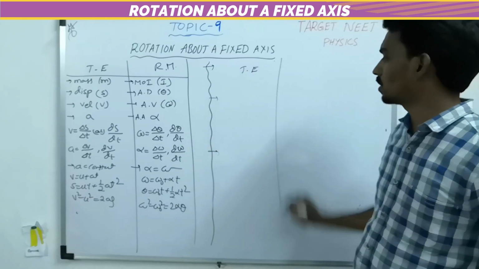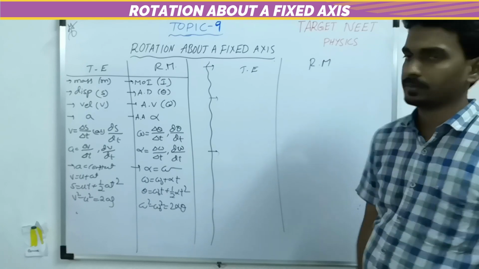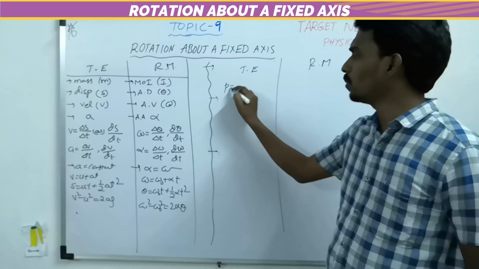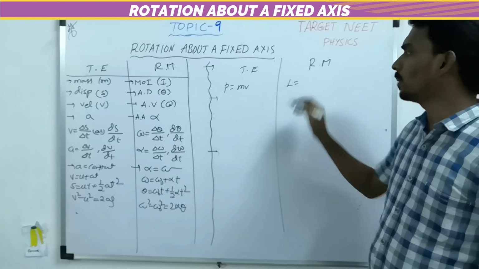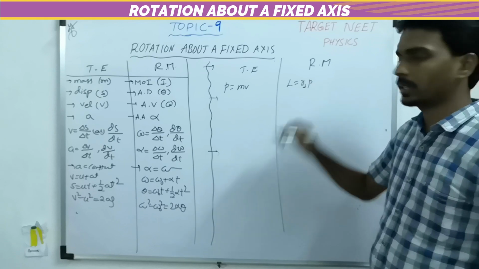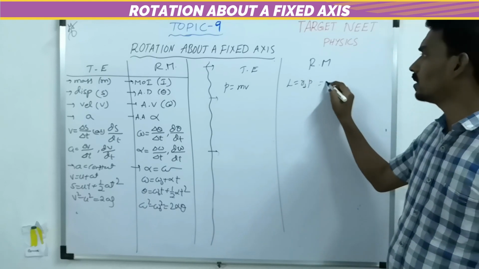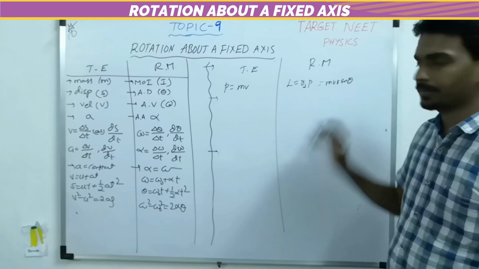Now translational motion and rotational motion. Here linear momentum is mass into velocity. Here angular momentum is r perpendicular into p, or else mvr sin theta.